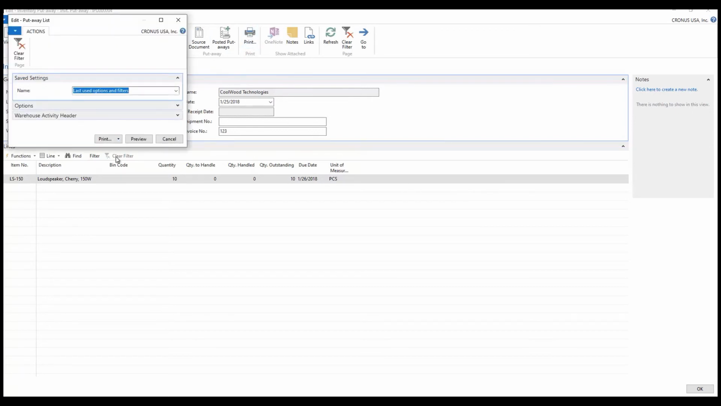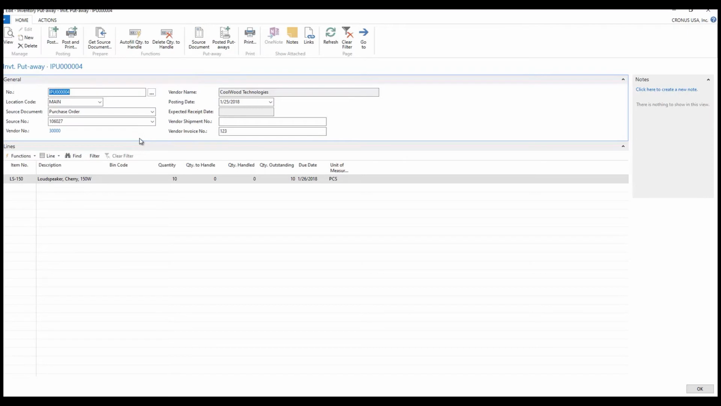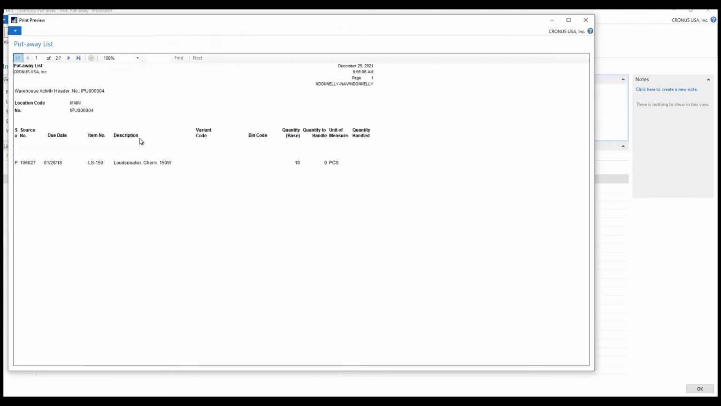I'm going to print this, and it may not be very pretty, but we'll print it anyway. Here we can send this out to the warehouse. They can write in the bin code that they have and the actual quantity that they handled. So if they actually had 10 on hand, they can enter 10, and they can write the bin code in on this paperwork so that it can be turned into management.